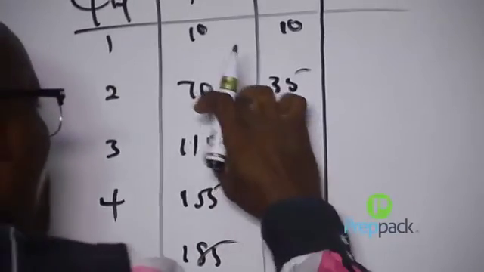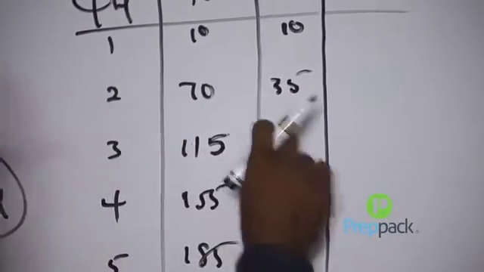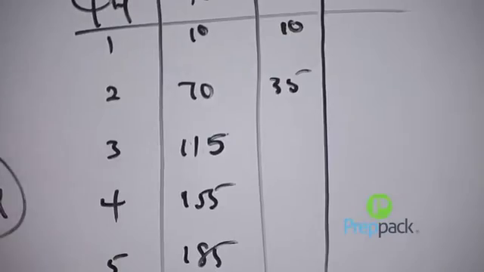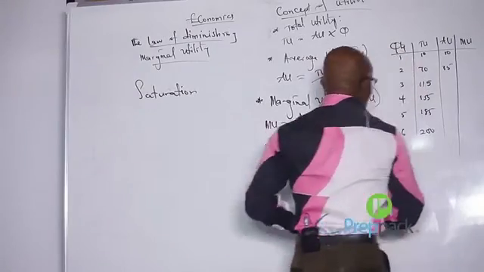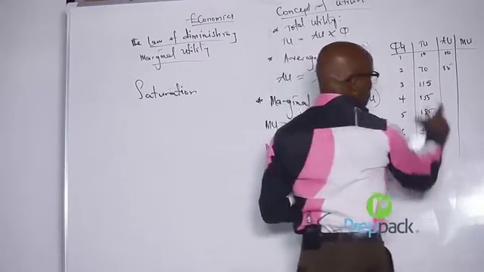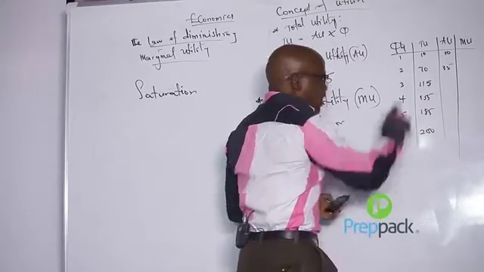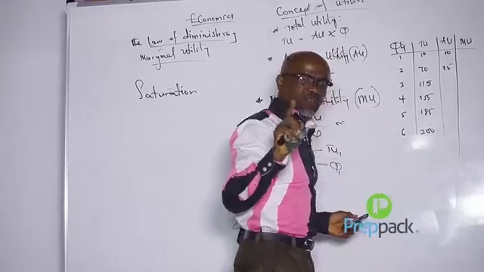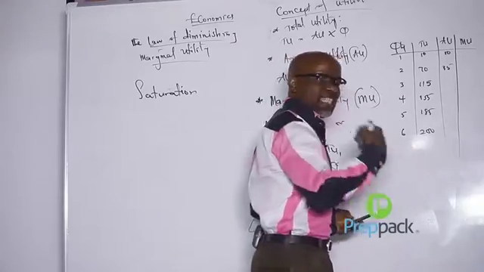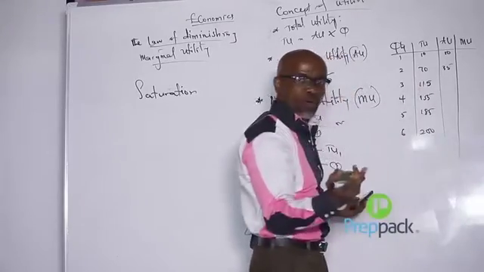115 by 3, you will get what now? When you divide 115 by 3, let's check what we'll get there. In the exam, calculator will be allowed, because sometimes these appear in the theory aspect. You see it in the theory, not in the objective. And so long as it is in the theory, you'll be allowed to use a calculator.